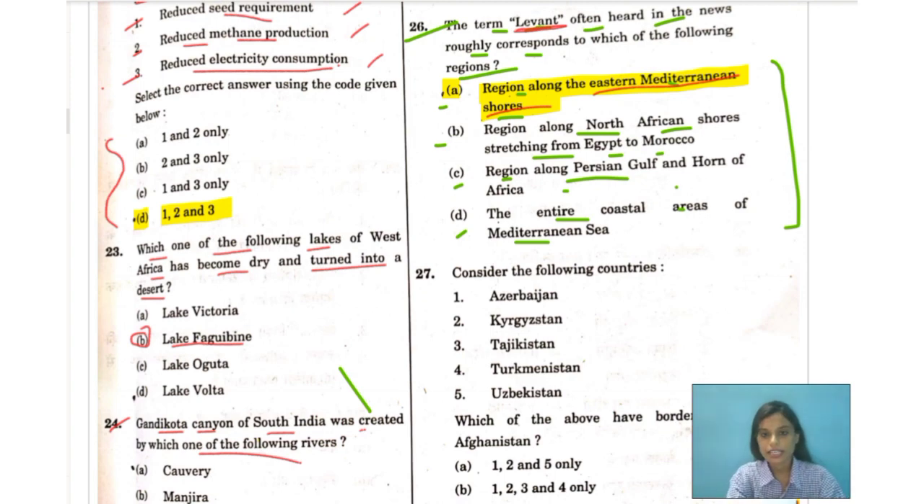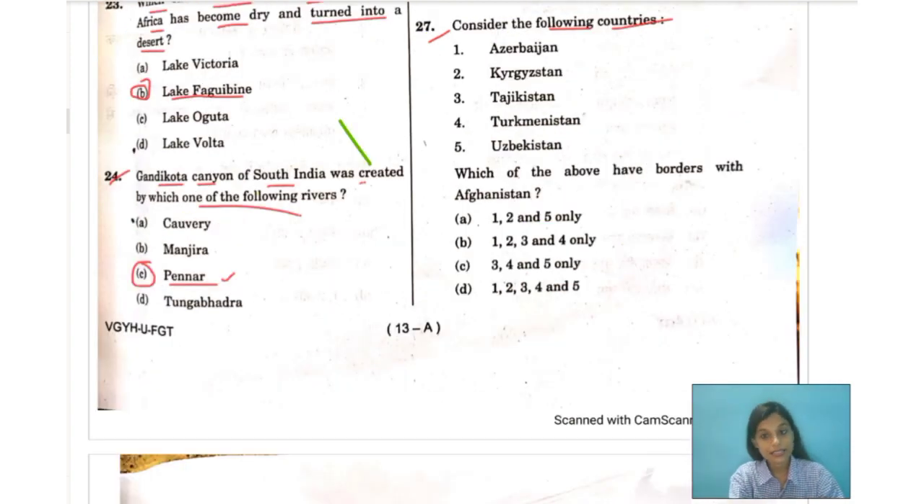Now, moving over to the next question, question number 27. Consider the following countries: Azerbaijan, Kyrgyzstan, Tajikistan, Turkmenistan, and Uzbekistan. Which of the above have borders with Afghanistan? We need to consider which of these countries share their borders with Afghanistan.